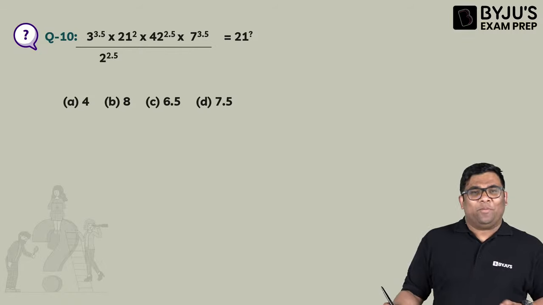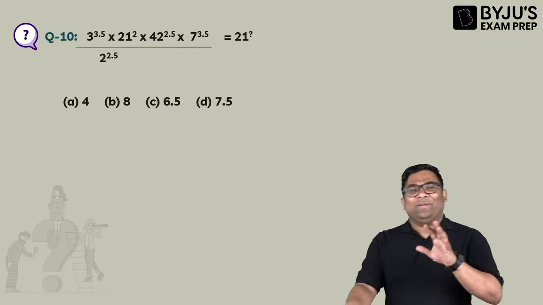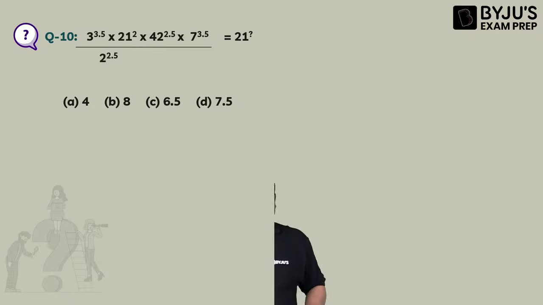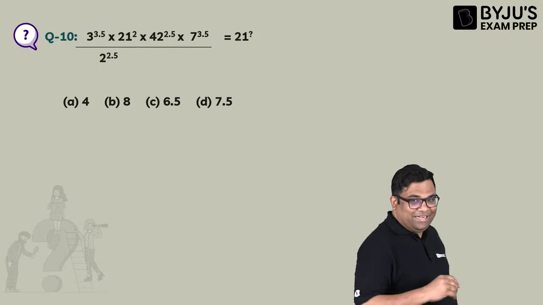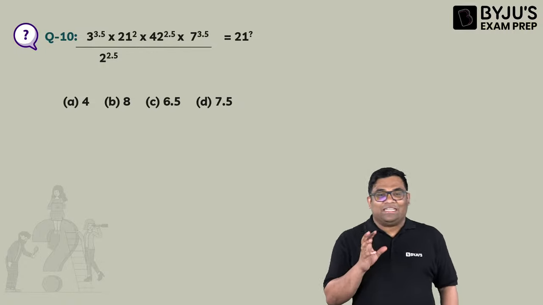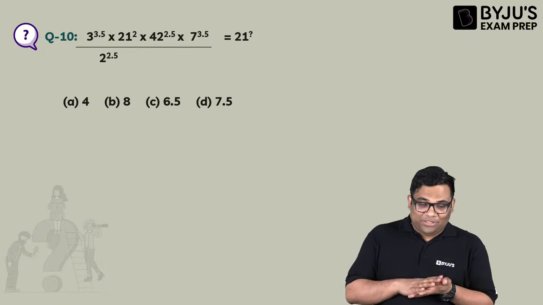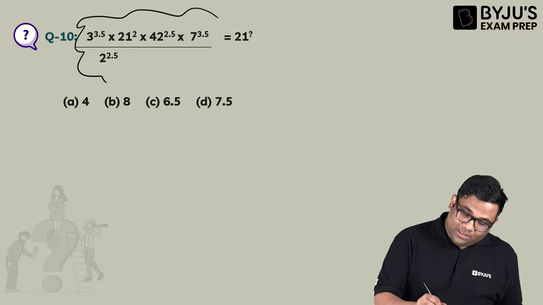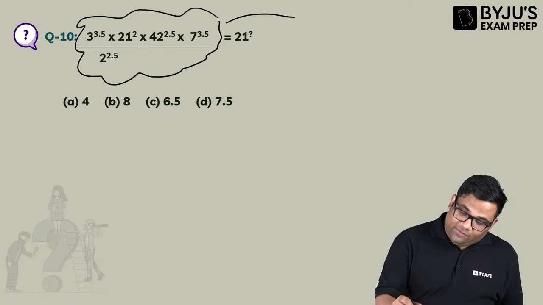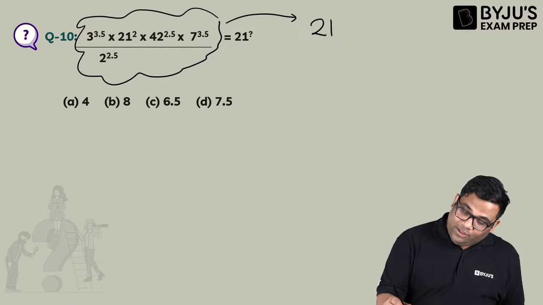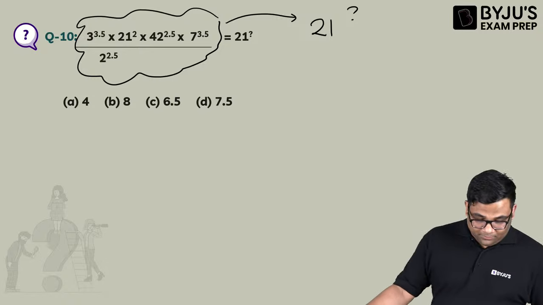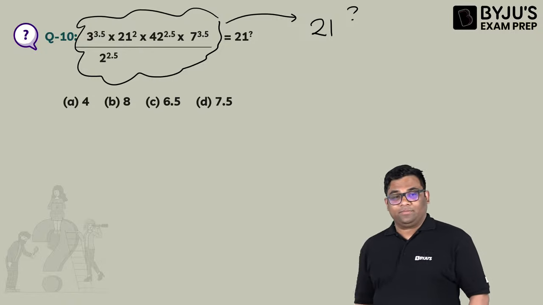Okay, now solve this and tell me. Now this is a little complicated. Please solve this question using the identities. This question is a little difficult; it is not that straightforward. This whole expression is converted into 21 to the power something. So solve this question and give me the answer.